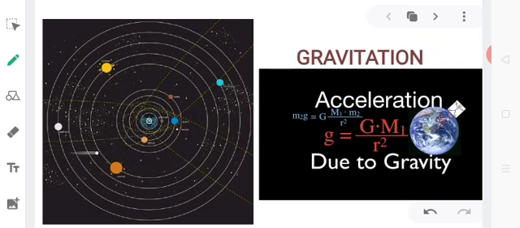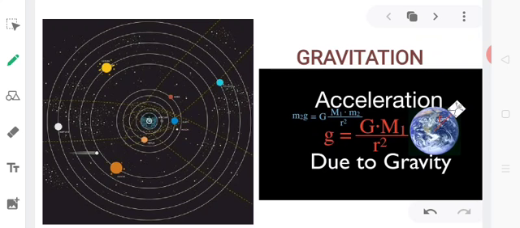In the previous classes, I have told you about Newton's law of gravitation, according to which every object in this entire universe attracts each other with a force that is directly proportional to the product of their masses and inversely proportional to the square of the distance between them. We adopted an expression for the gravitational force, that is F equal to G m1 m2 by r square, where G stands for universal gravitational constant.